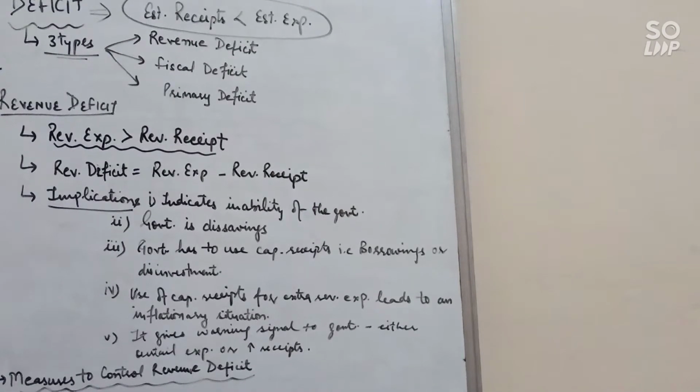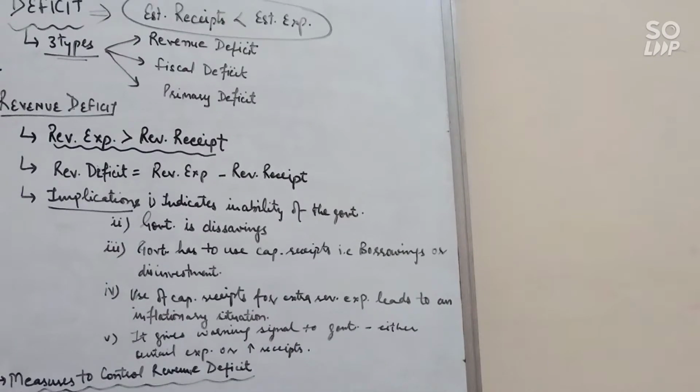Next, government has to use capital receipts. If government has a revenue deficit, then in that case government will utilize capital receipts, that is borrowings or disinvestment. It means in this case government will either take loan or sell its shares of public sector.